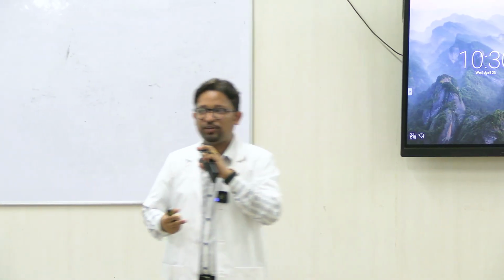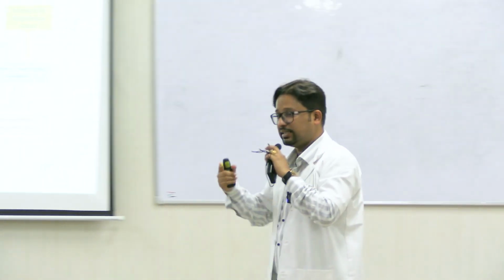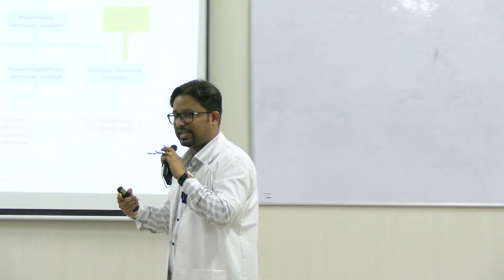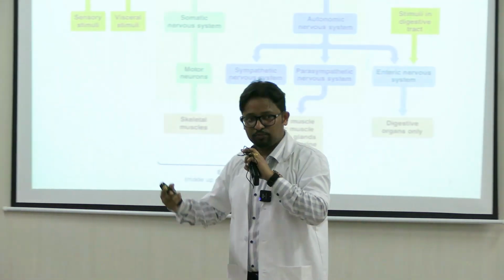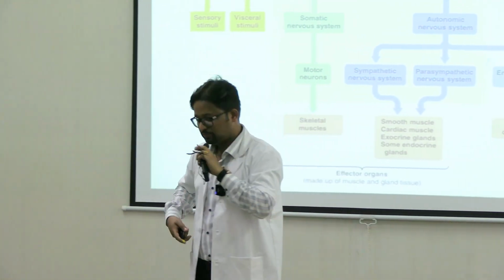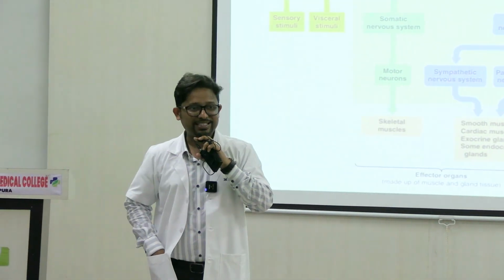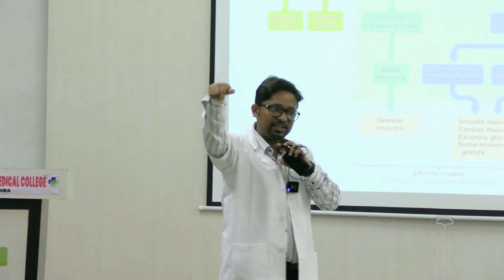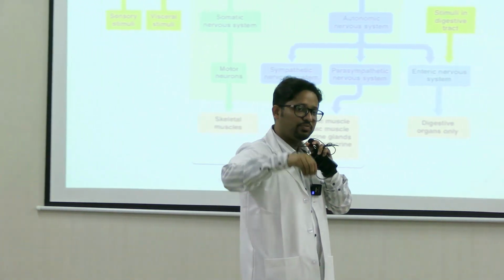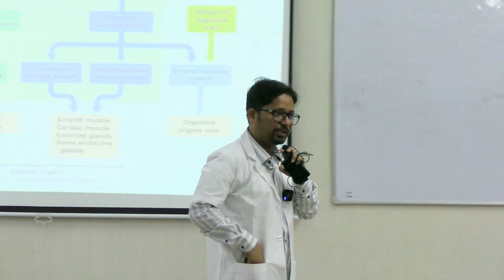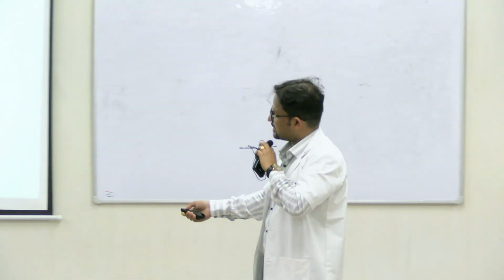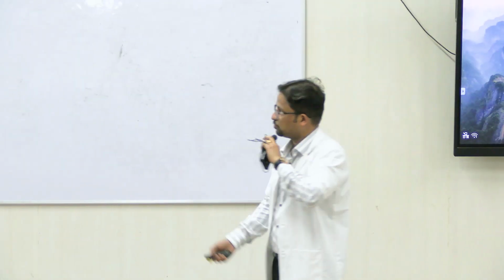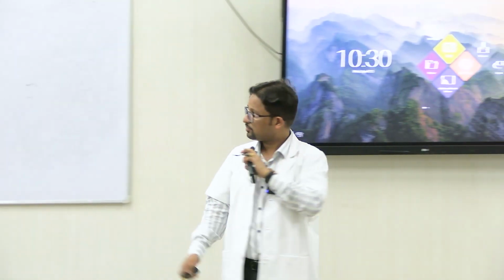Baroreceptor is an example where, via the ninth and the tenth nerve, it carries sensations from which part? From the carotid sinus and aortic arch to the center within the medulla, which is a part of the brain. So both general senses and visceral stimuli go towards the brain.